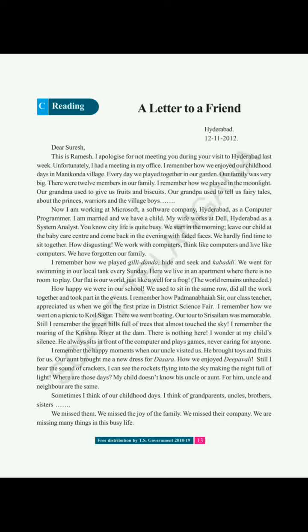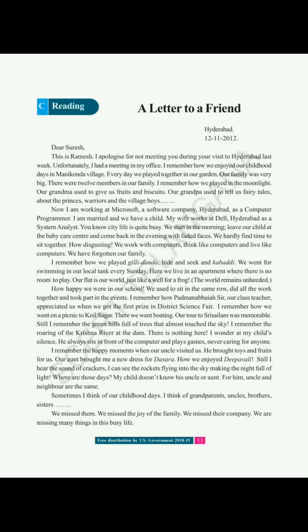Again, he is recalling his childhood days, how they used to play gilli danda and all. We went for swimming in our local tank every Sunday. They used to go for swimming in the local tank in their village, okay, every Sunday. Here we live in an apartment, there is no room to play. You know the structure of the apartment, right? Nowadays the gated community has given some space for the children to play, right? Our flat is our world, just like a well for a frog, right?